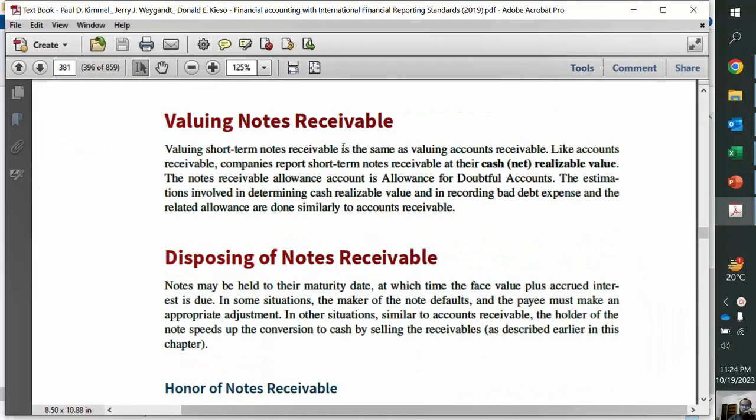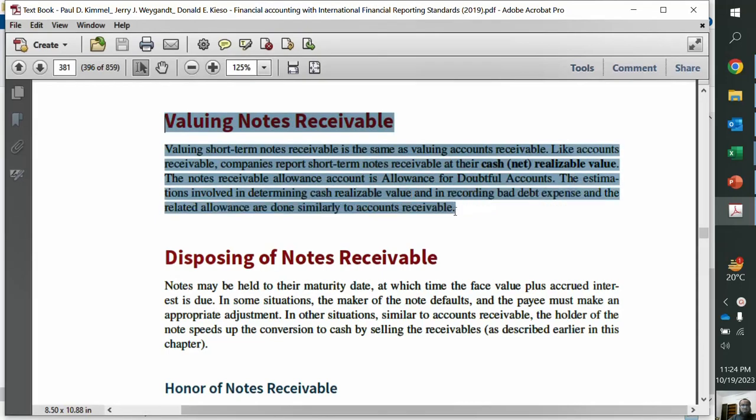Okay friends, so valuing notes receivable, again this is the same thing as we discussed in the accounts receivable allowance for doubtful accounts, right? So it's exactly the same treatment, but we don't usually take the allowance method for notes receivable academically, so you just leave it. Just keep in mind that just like in accounts receivable we recognize the expected estimated bad debt expense, we can do so for notes receivable as well, although academically usually this is not the case. So you just replace the words accounts receivable with the words notes receivable.